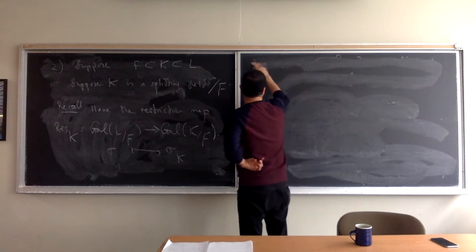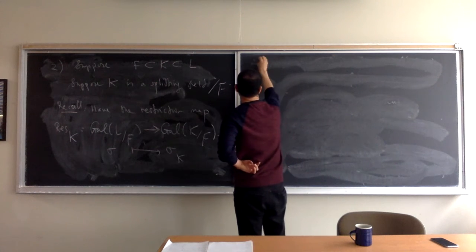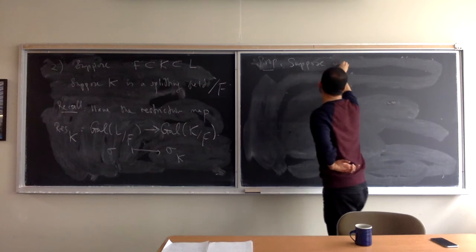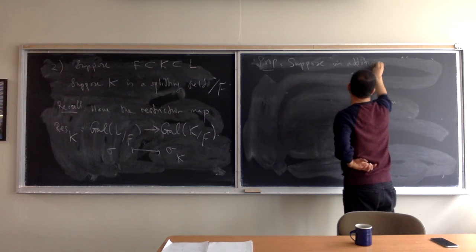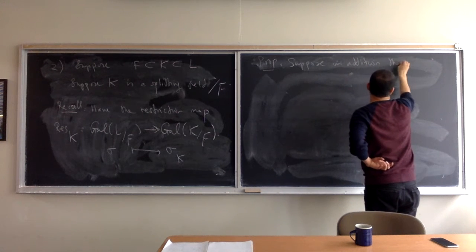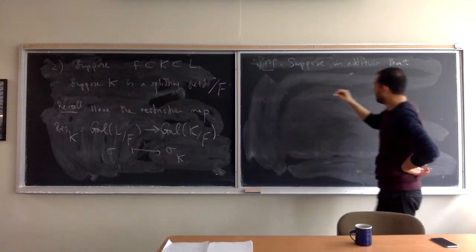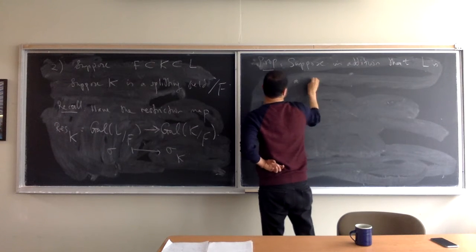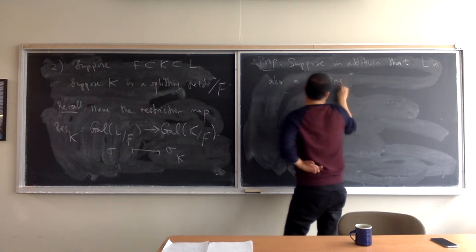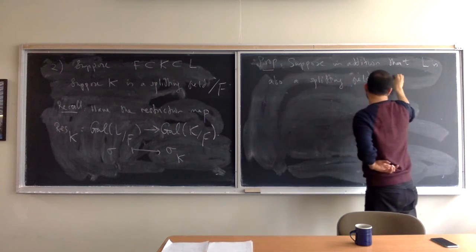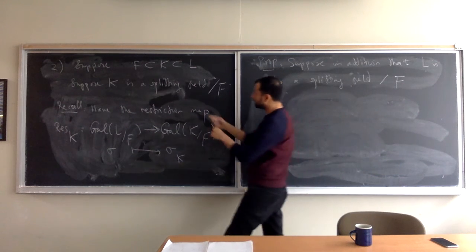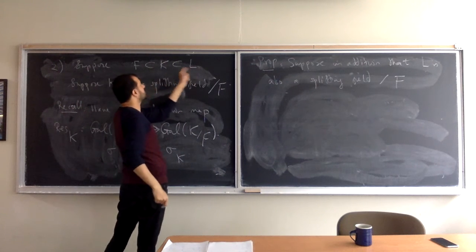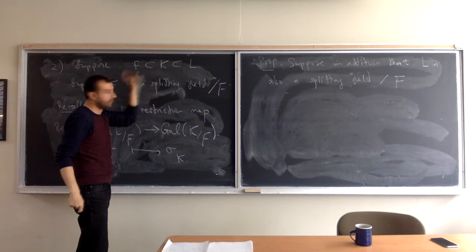Now, here's the proposition. Suppose, in addition, that L is also a splitting field over F. So we were already assuming that K was a splitting field over F. Now, in addition to that, assume L is also a splitting field over F. Okay?